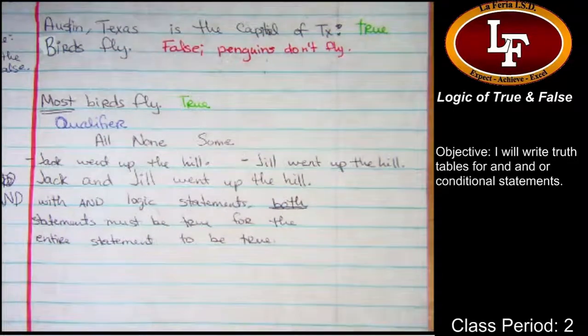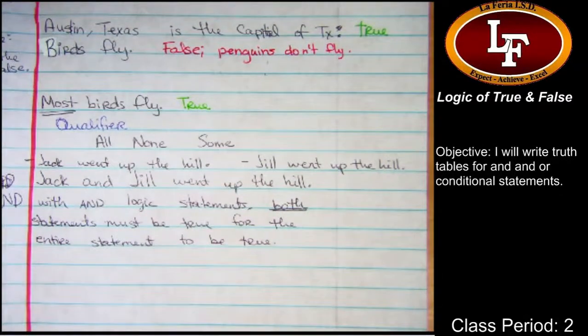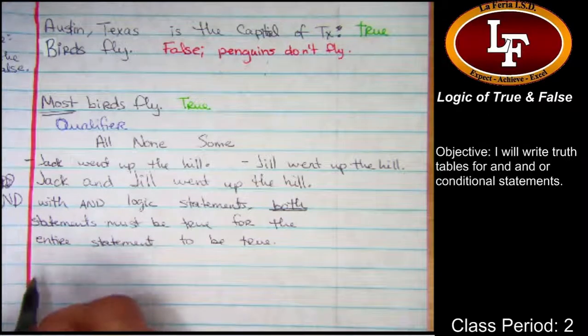So in this case, it had to be true that Jack went up the hill, and it has to be true that Jill went up the hill, in order for the sentence, Jack and Jill went up the hill, to be true. Okay? So far, so good?